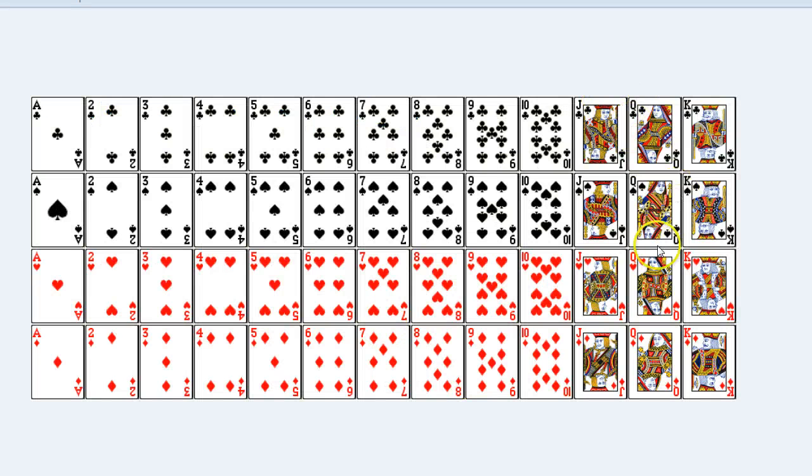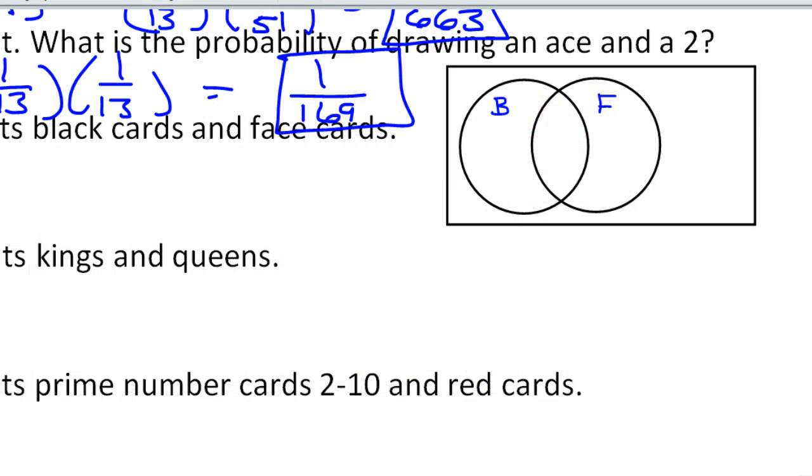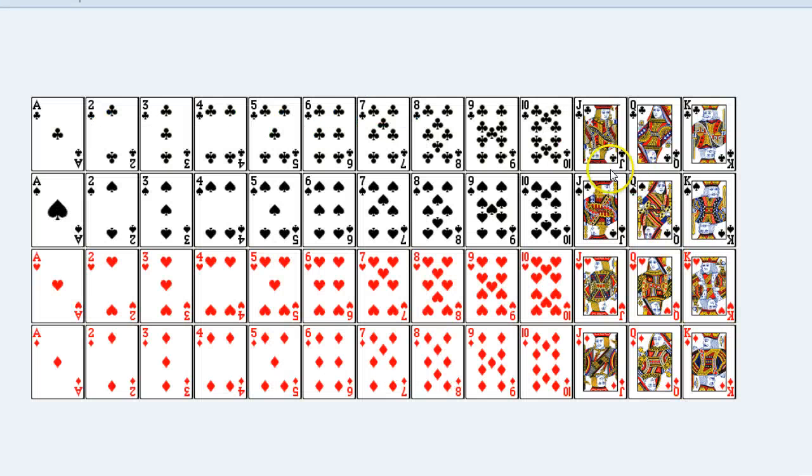So these are the face cards, and there are 6 of them that are black. All right, so there's 6 black face cards. Let me change colors here. So there are 6 cards that are black face cards. Now, how many face cards were there total? Well, there's 6 black ones and there's 6 red ones. So there's a total of 12.